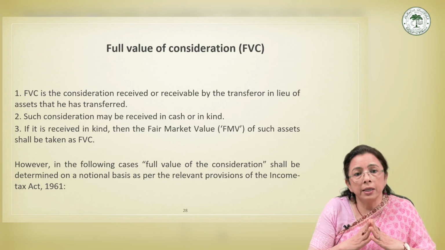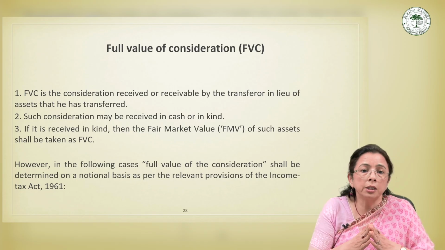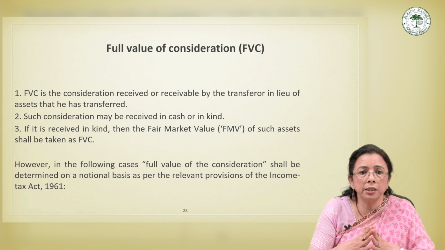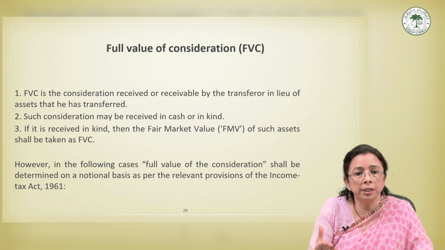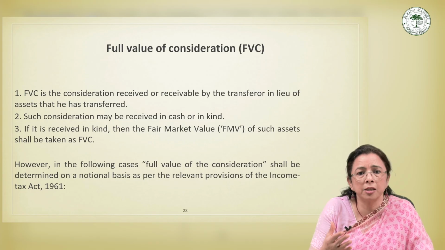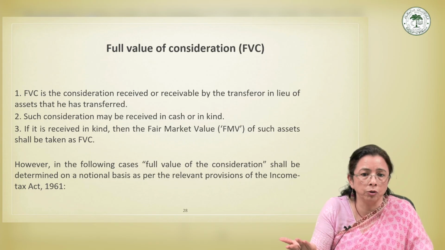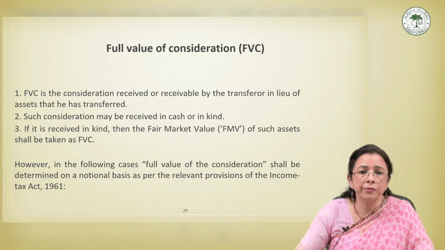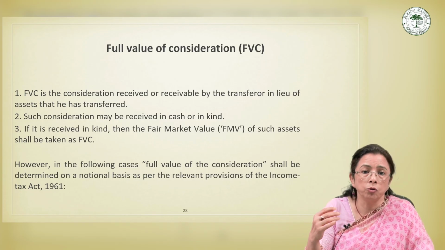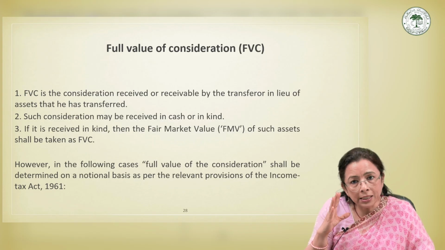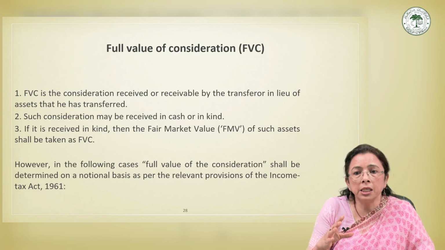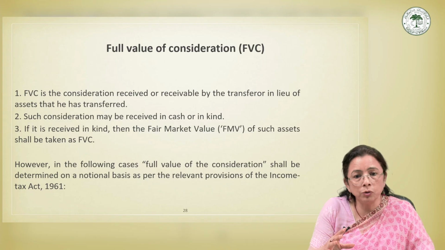Then there is an important concept, that is the notional consideration. Sometimes law does not accept actual consideration. Instead, it substitutes a deemed or notional value. Now, let us see what are the situations where FVC will be taken as a notional value. Under the Income Tax Act 1961, FVC is replaced by the deemed value in certain cases.